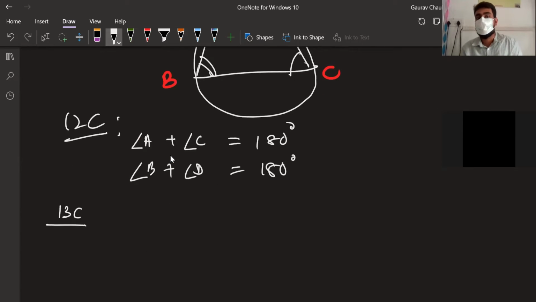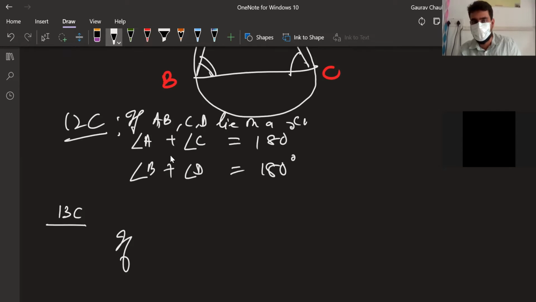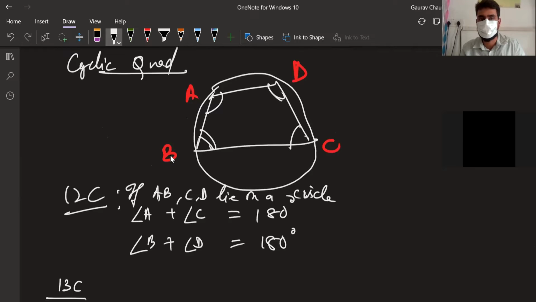That is, if, okay, so here we know if A, B, C, D lie on a circle, a cyclic quadrilateral. Okay, all right. Now here, in quadrilateral ABCD, if ABCD lie on a circle, if it is cyclic, we are assuming, then the opposite angles add up to 180 degrees.